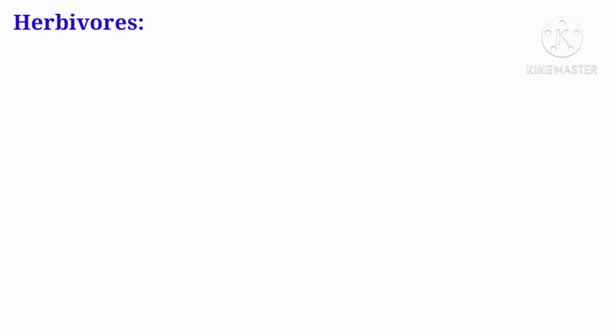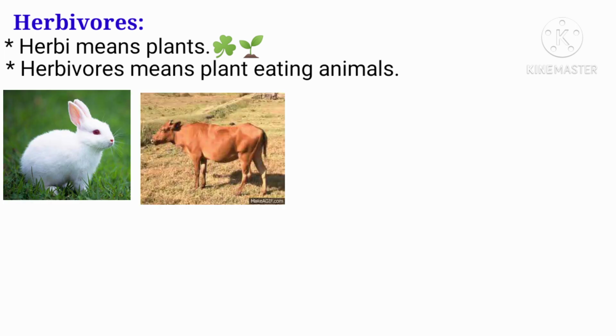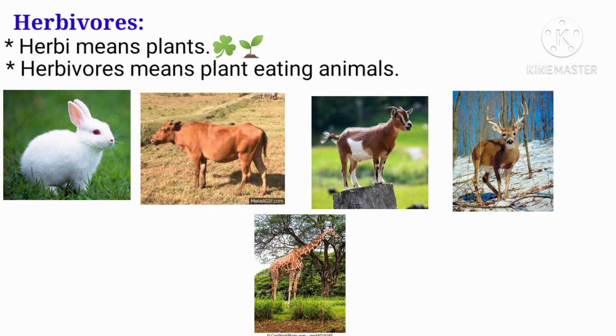Herbivorous. Herbi means plants. Herbivorous means plant eating animals like rabbits, cows, goats, deer, giraffes, and elephants are known as herbivorous.